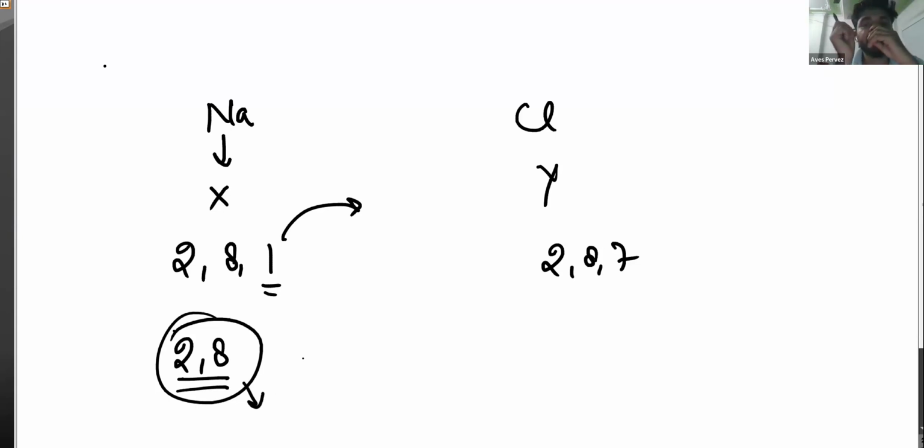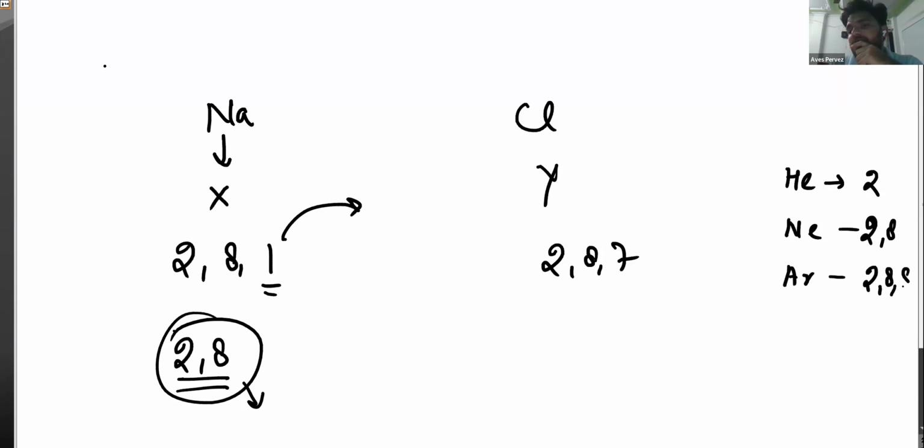Every atom in the universe wants the electronic configuration of the nearest noble gas. For example, helium has an electronic configuration of 2, neon 2, 8, and argon 2, 8, 8.